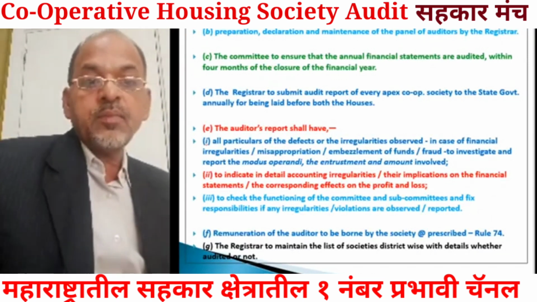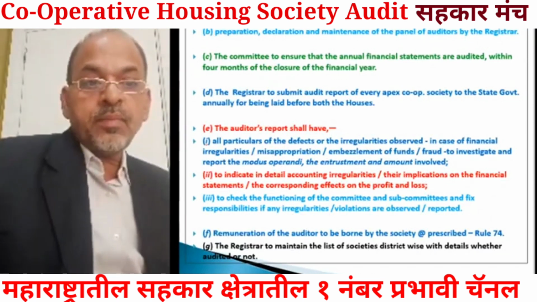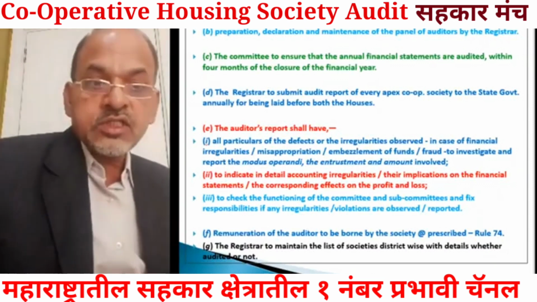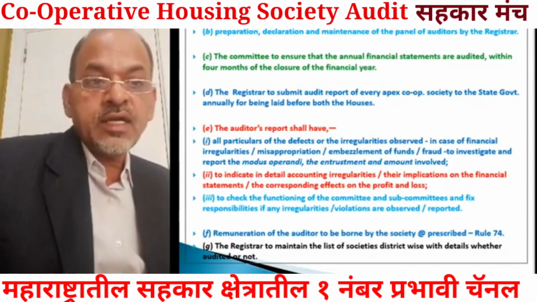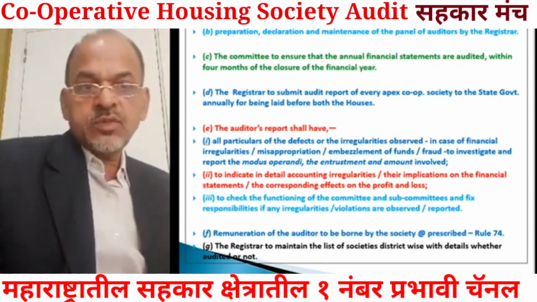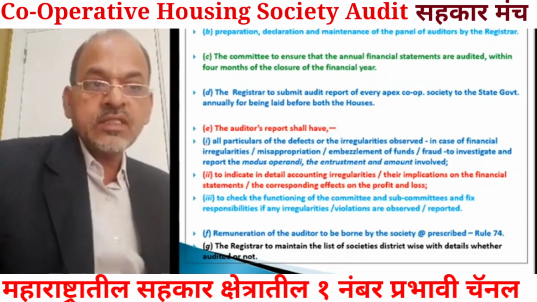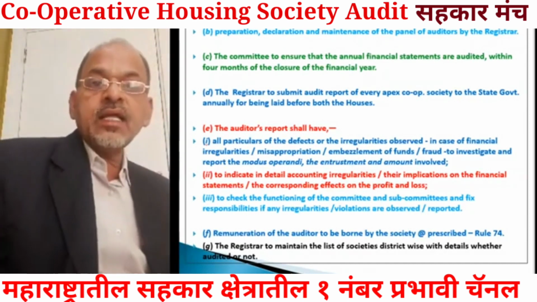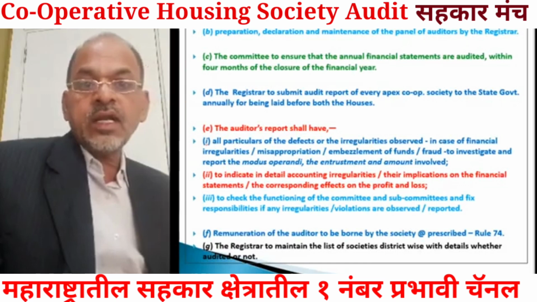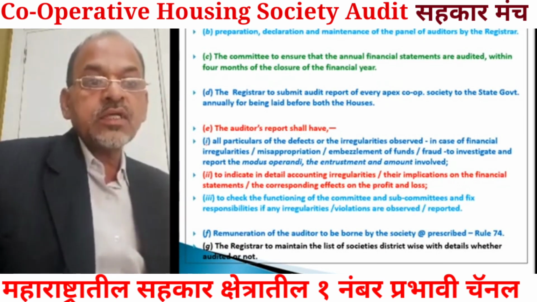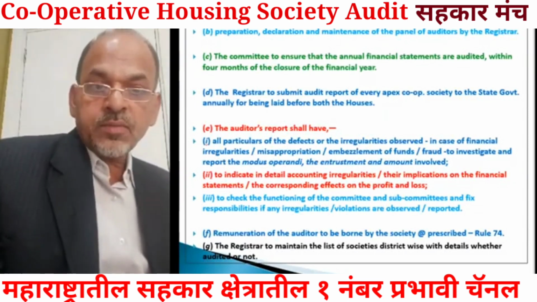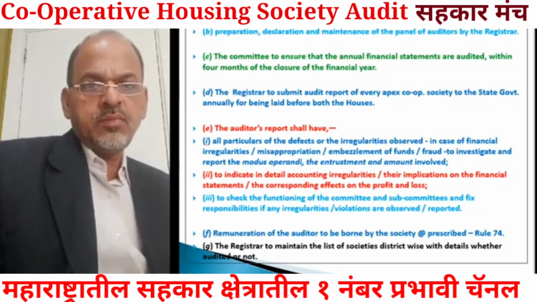Further, the auditor is to check the functioning of the committee and subcommittees and fix responsibility if any irregularities or violations are observed or reported. Means the auditor is responsible to check the functioning of the managing committee and subcommittees as well, and if he finds any irregularity or violation by the committee or any subcommittee, then he will have to fix the responsibility and accordingly mention it in his audit report. Okay, so these are the things broadly the auditor will have to incorporate in his report.